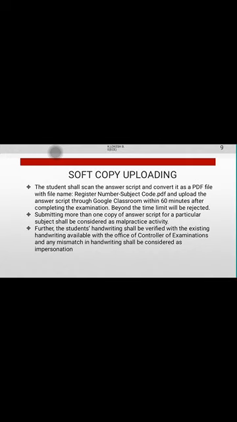Also, we have your handwriting from previous examinations in the college, in the COE section. So your handwriting will also be verified by the COE section. If it is mismatching, it will also be considered as malpractice. So write by your own. Don't get involved in any kind of malpractice.